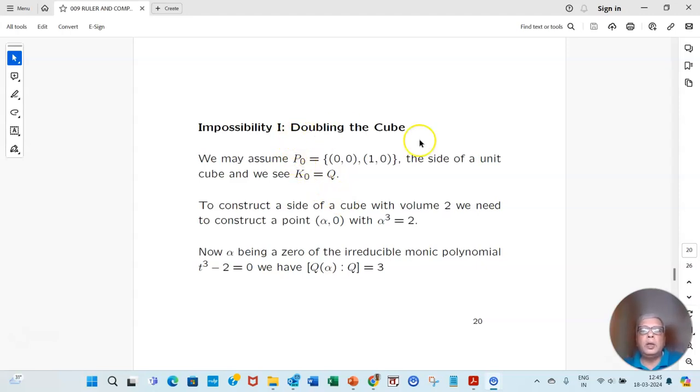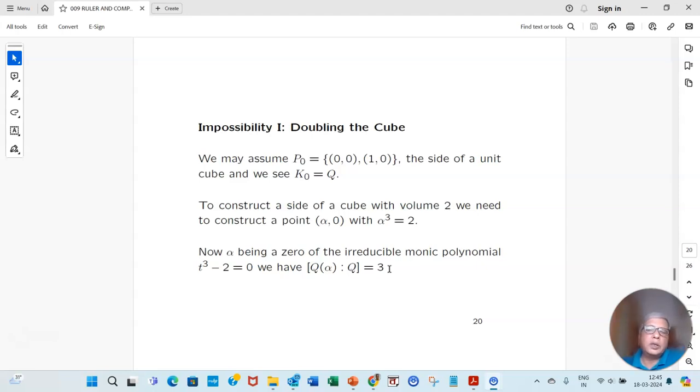So let us start with doubling the cube. We start with (0,0) and (1,0), and we can draw this length of unit length. To draw a length equal to the cube root of 2, we need to extend by the monic polynomial t cubed minus 2 equals 0, but the extension Q(alpha) over Q has degree 3, which is impossible for ruler and compass construction.